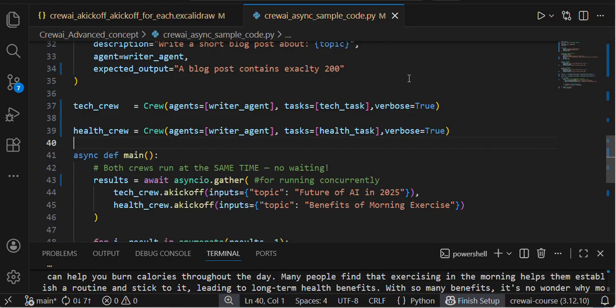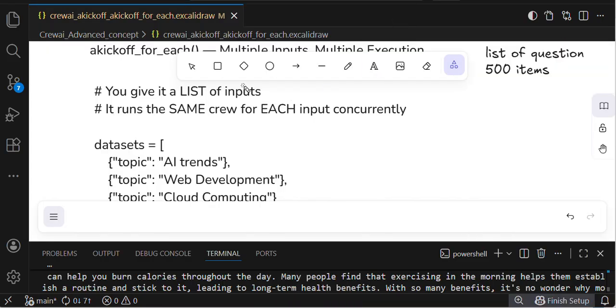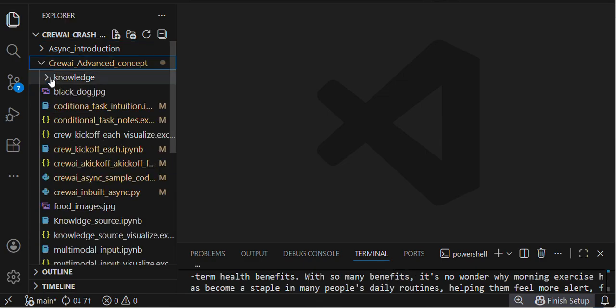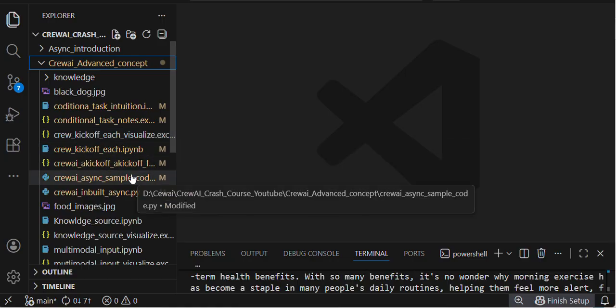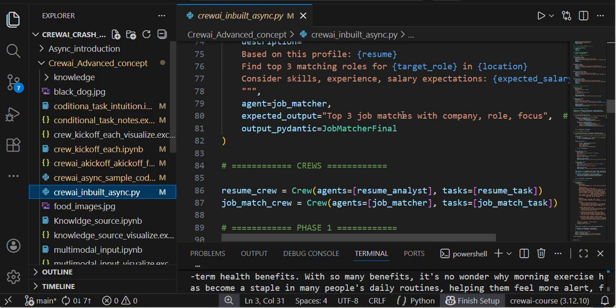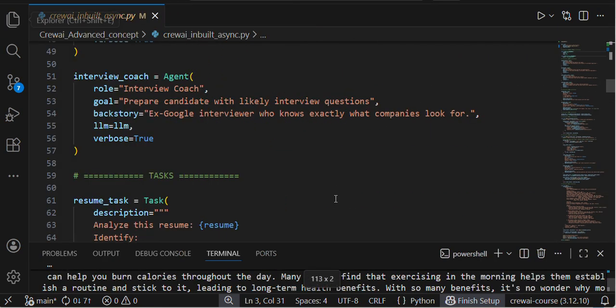This is the first example. Next, we are going to learn another example, the second example, and then I wrap up the session. That's a real-world example. I came up with some real-world example, and that code is pretty complex, but you need to understand things. It's CrewAI's inbuilt Crew, that's the thing in this code.